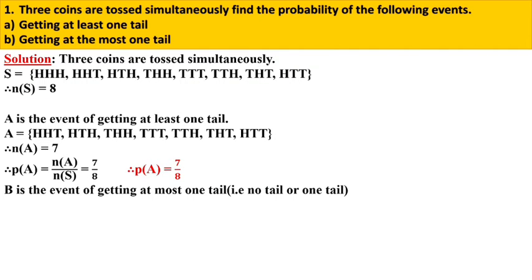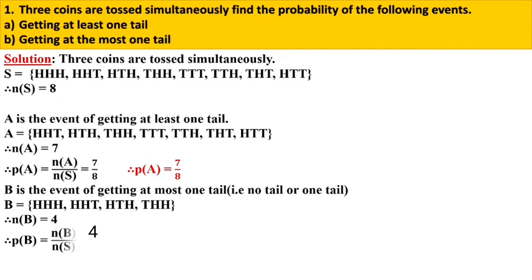Now the second event is given. B is the event of getting at most one tail. At most means maximum one tail, minimum may be 0. It means no tail or one tail. So B equals HHH, where no tail is there, HHT one tail, HTH also one tail, THH here also one tail. It means the number of B is 4.